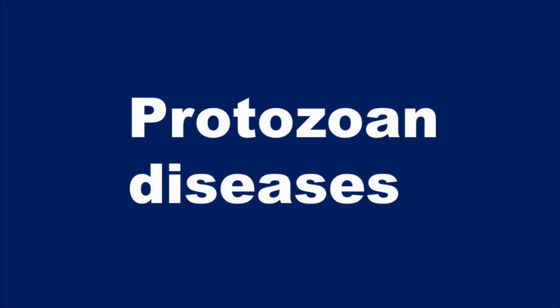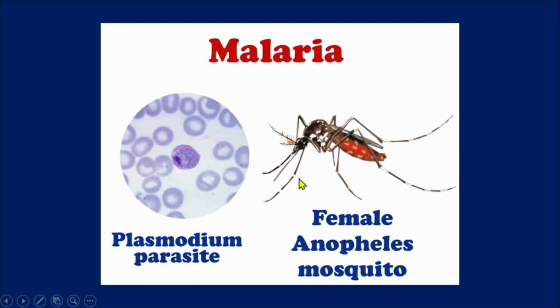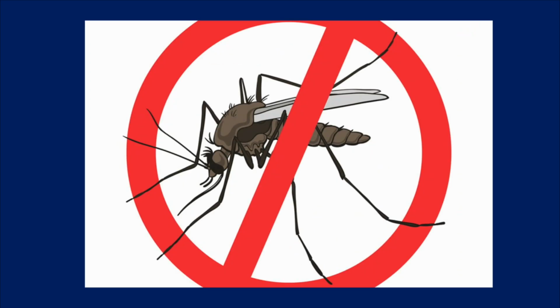Students, now let us discuss a protozoan disease in human beings. In humans, protozoans mainly cause malaria and amoebiasis. Here malaria is a disease transmitted by the protozoan parasite Plasmodium. The major symptoms of the disease include fever, headache and nausea. The disease can be prevented by controlling the mosquito population.